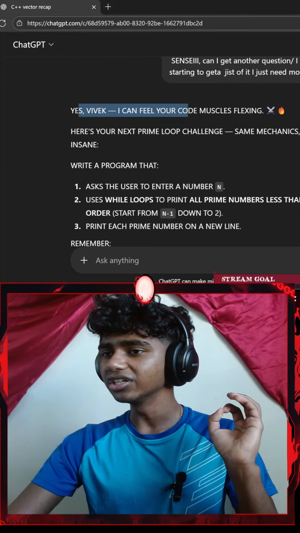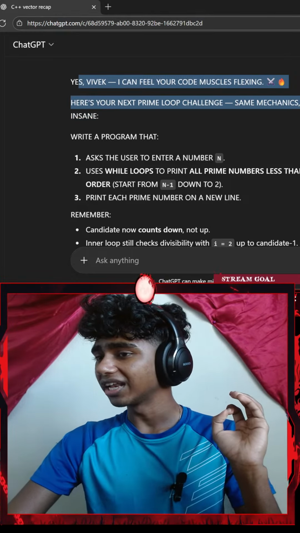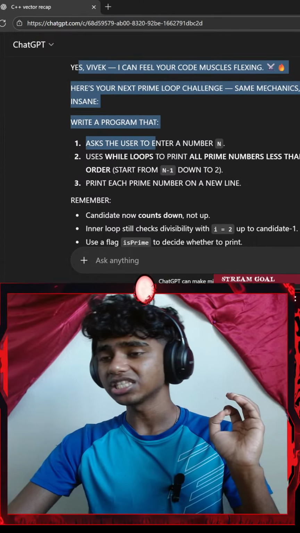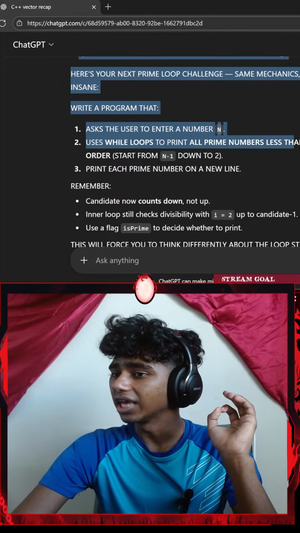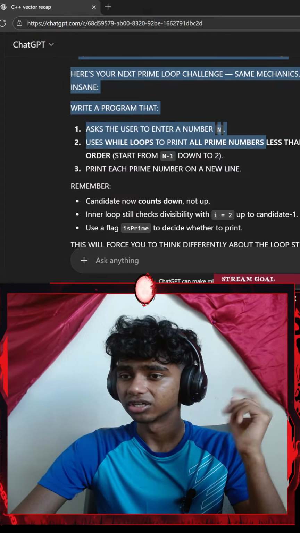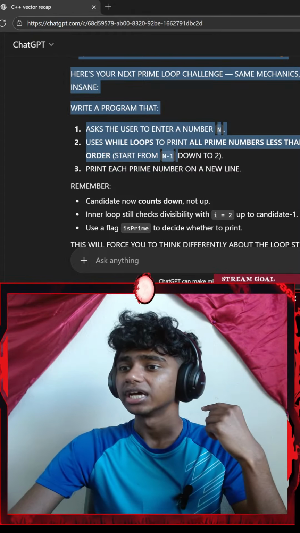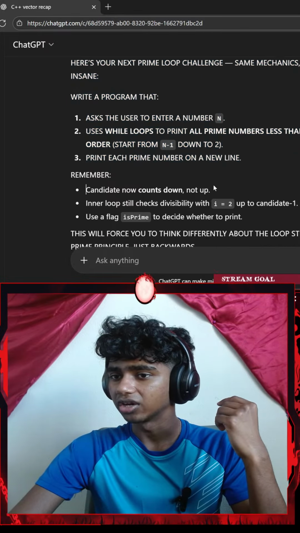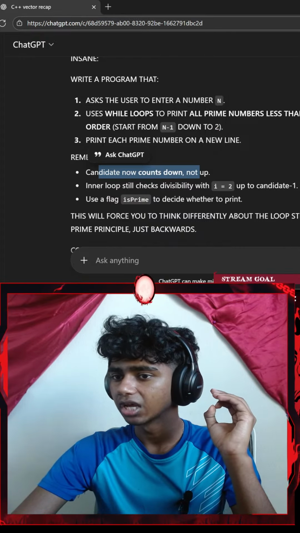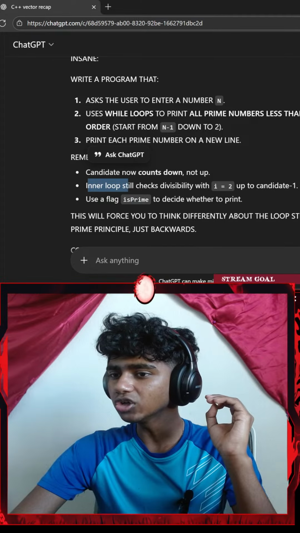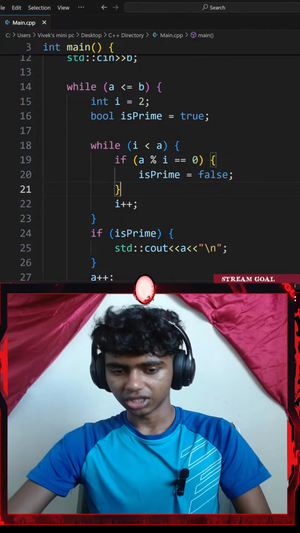Yes, Vivek, I can feel your core muscles flexing. Here's your next prime loop challenge. Same mechanics, slightly more insane. Write a program that asks the user to enter a number n, uses while loop to print all prime numbers less than n in reverse order. Start from n minus 1 down to 2. Print each line on a new line. Remember, candidate now counts down, not up. Okay, that shouldn't be that hard. Inner loop still checks divisibility. Use is flag. Okay, this shouldn't be that hard, guys.